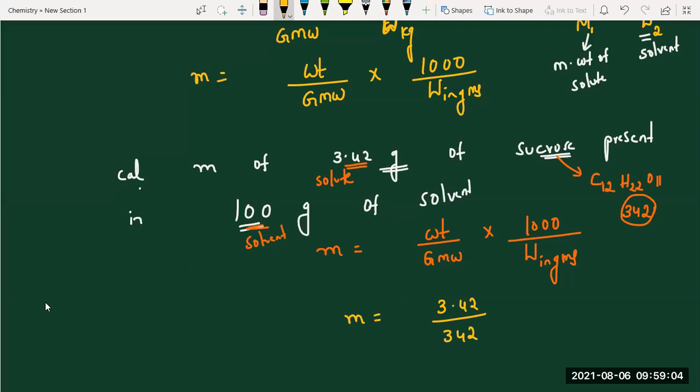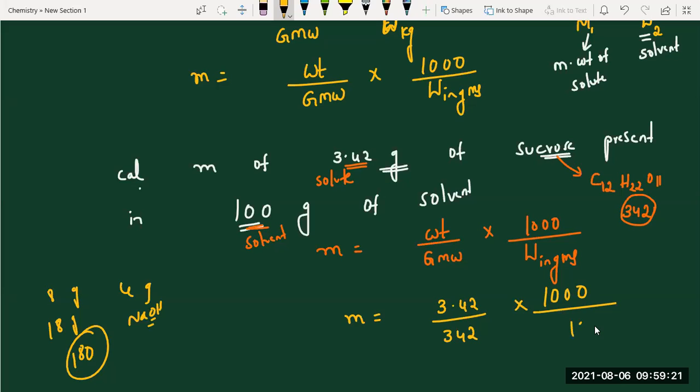That's why they will give questions like that. Like 18 grams of glucose, 180 grams actually, or 4 grams of NaOH. So simplification-easy questions they can give. Into 1000 by what is W, students? 100. So that's it. Now tell me 3.42 into 10 by 342.